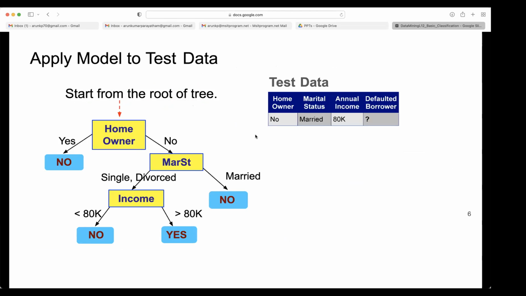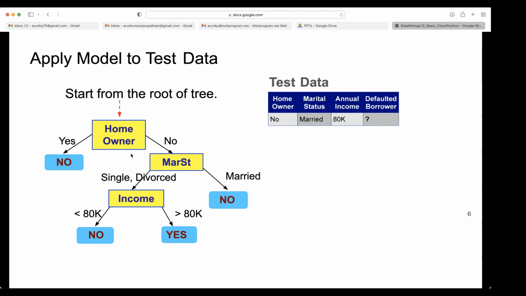So now if a decision tree is given, how do we apply it? Here some examples are given. Now it is an exercise for you. Traverse this tree and decide what class it belongs to. You need to answer. It starts from the root. So marital status is married, so it goes to... No, not marital status. Homeowner is the root that you need to take first.